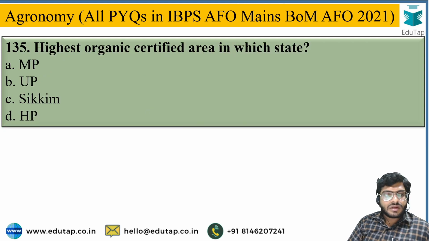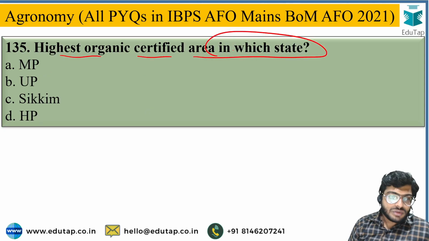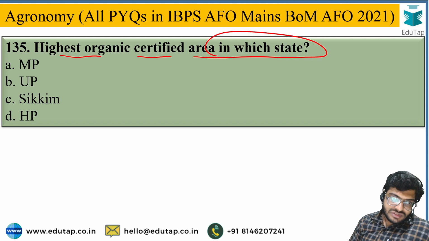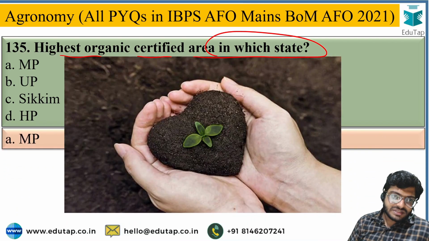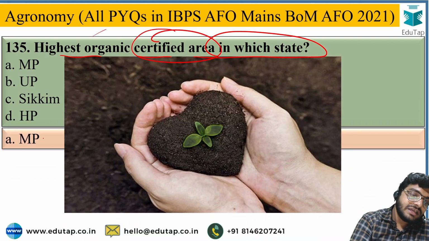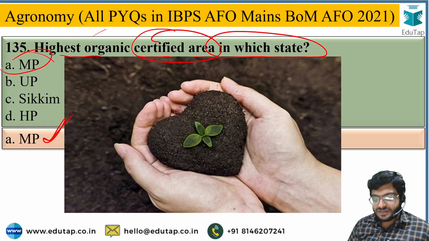Next, highest organic certified area is in which state? The options are MP, UP, Sikkim and Himachal Pradesh. And the correct answer for the highest organic certified area is Madhya Pradesh. So, option A is the correct answer.